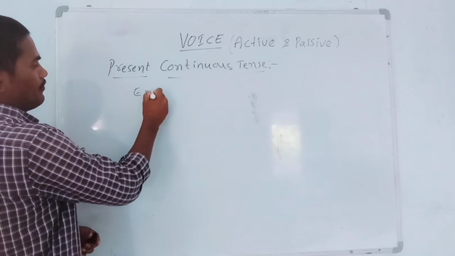Next, third example. Students will have learned that question and answer tomorrow. So it is active sentence. Very simple. That is it to change this into passive voice.